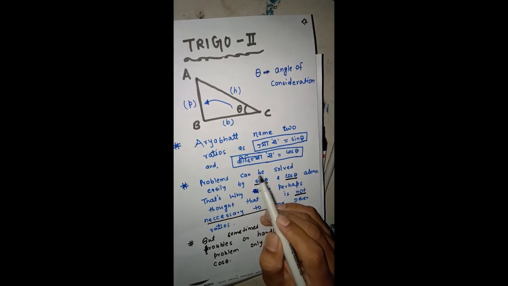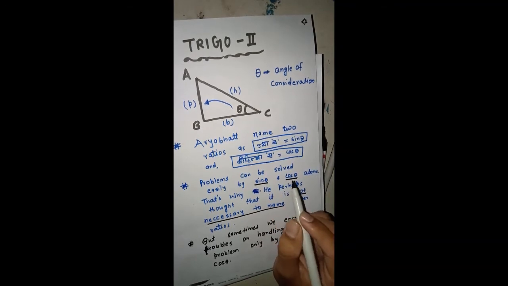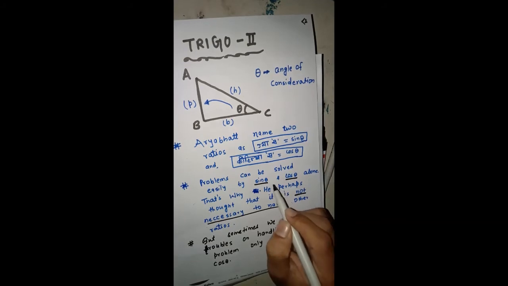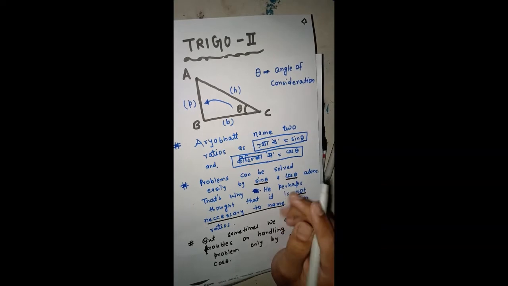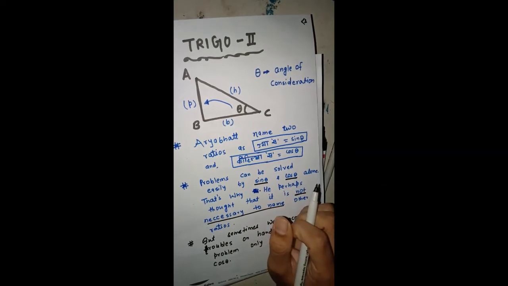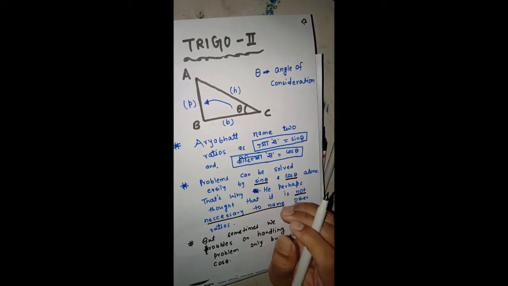If you solve problems in trigonometry involving a triangle, you can see that if you tackle only sine theta and cos theta, it is easier. There is no need for other trigonometric ratios in most cases. So perhaps Aryabhatta never bothered about naming the other ratios.